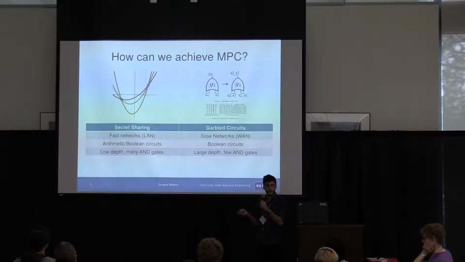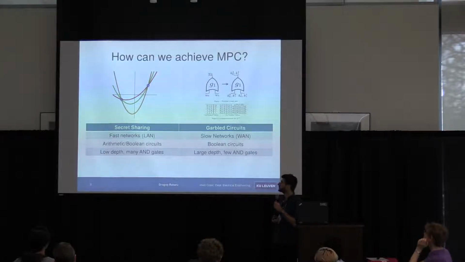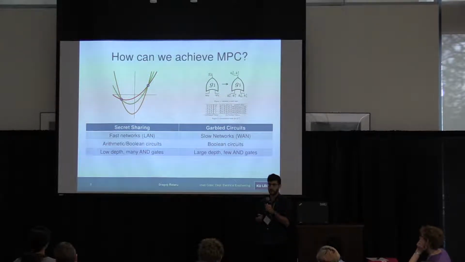Secret sharing is good for arithmetic, also Boolean circuits, Garble circuits. There is some progress for arithmetic garbling, but it's still faster to do Boolean gates. Secret sharing is also good for low depth circuits where you have many AND gates, whereas Garble circuits are good where the depth of the function you're trying to evaluate is big and it has few AND gates.